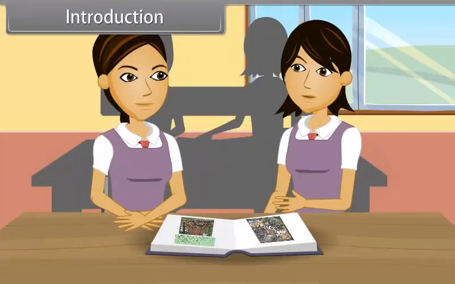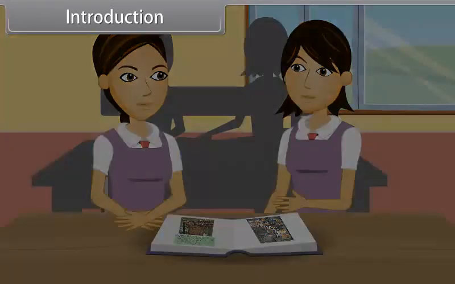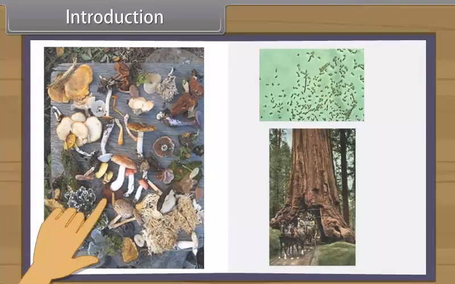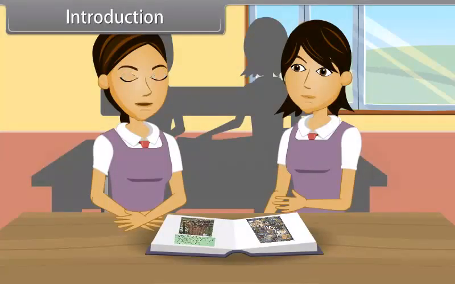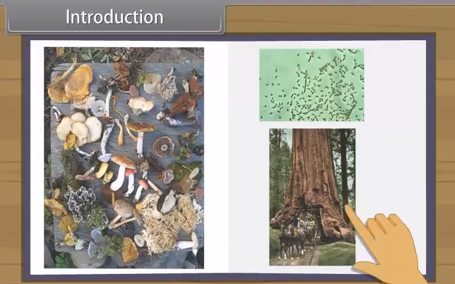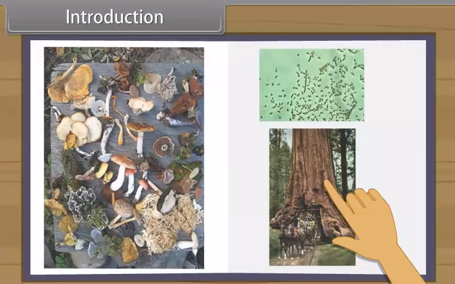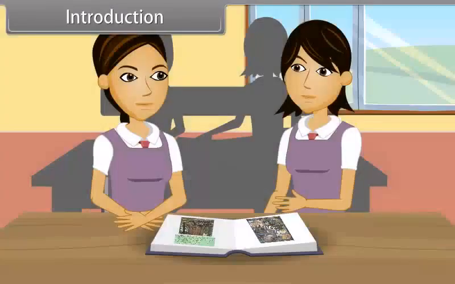Introduction. We all see a wide variety of plants and animals around us. Do you know, Shruti? There are more than 1 million species of animals around the whole Earth and about 500,000 species of plants on Earth. On one hand, we have bacteria, which are microscopic, and on the other hand, we have the blue whale, about 30 meters, or redwood trees, sequoia of California, of about 100 meters in height. Likewise, insects have a lifespan of a few days, while trees, especially pine trees, live for 1,000 years.